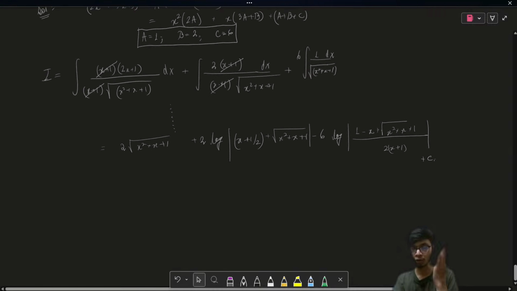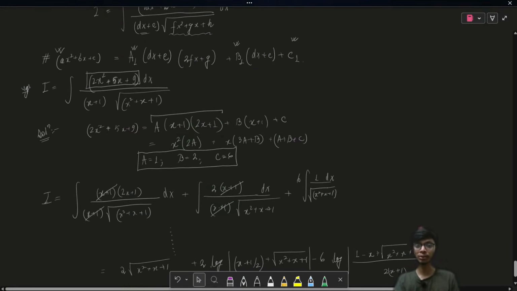So I know this is a very long question, but this is very important, because if you don't know this particular form of solution methods, then you won't be able to solve the question. Okay, so with this, let us now move to the integration of the third type.